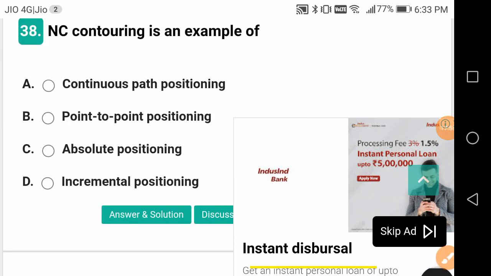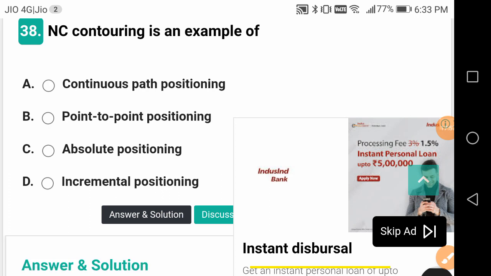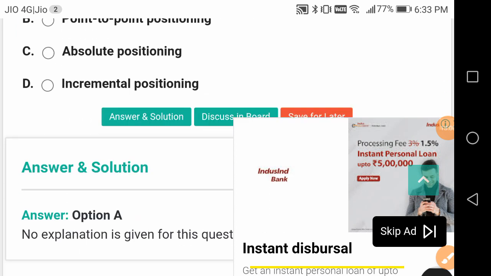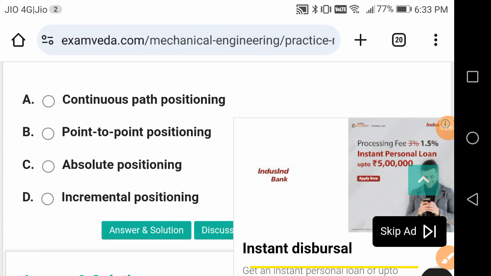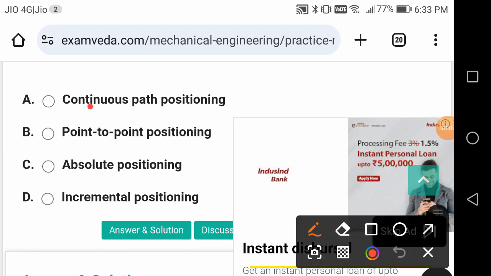NC contouring is an example of NC. NC means numerical control. This is an example of what? This is an example of continuous path positioning.